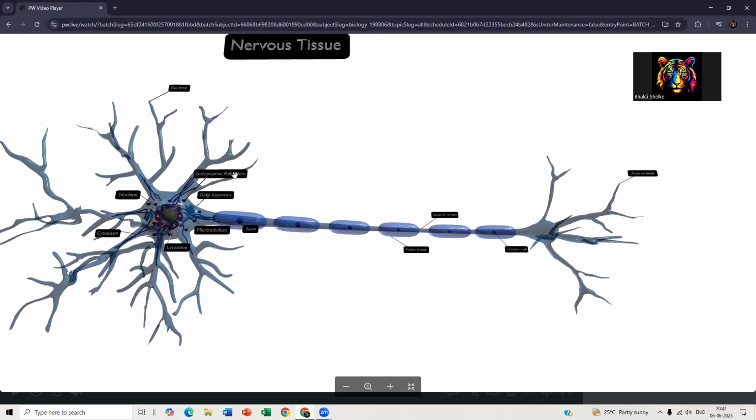A nerve is a kind of network of neurons that is used to transfer messages or signals. For example, when you touch a hot coffee mug, you won't keep your hand there for 2-3 hours, but you will immediately move your hand back.